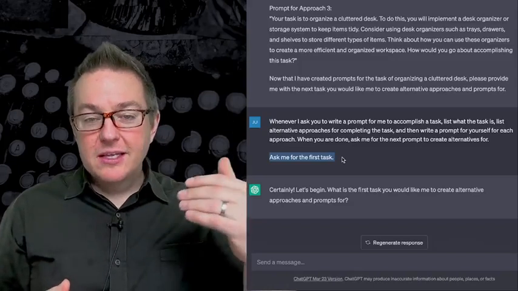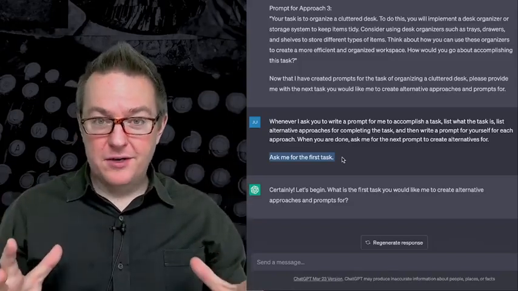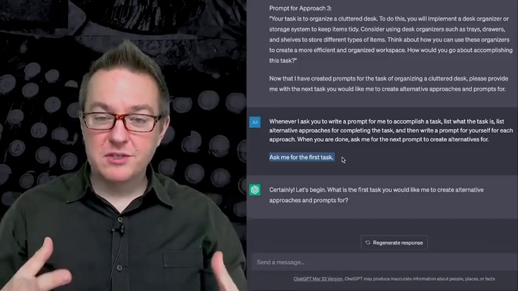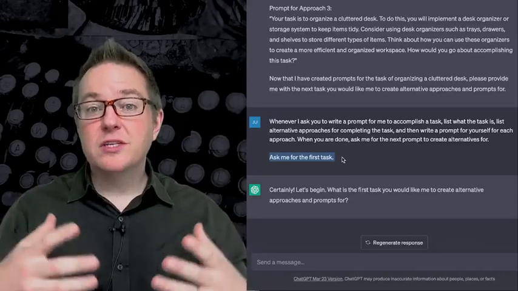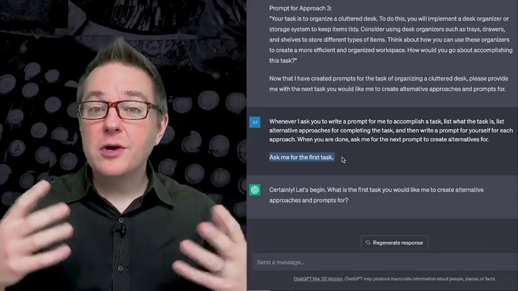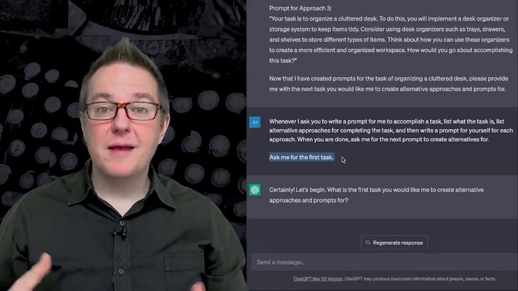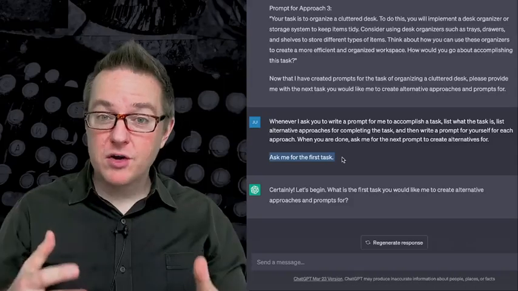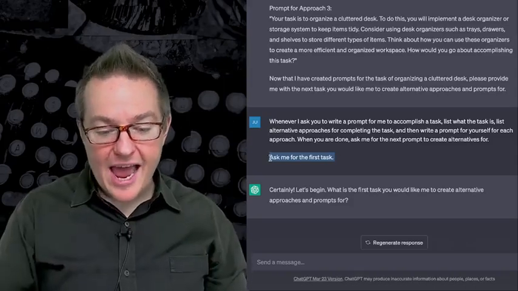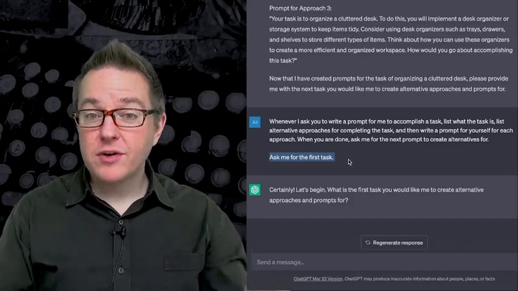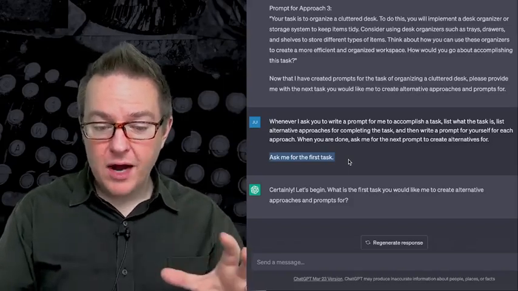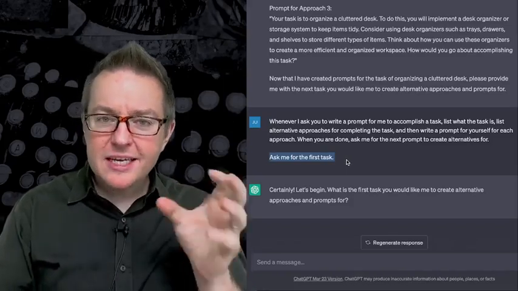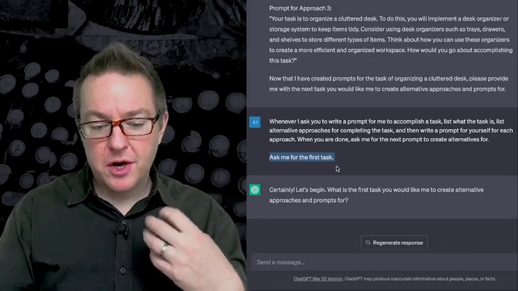Now, like all prompt patterns, when we're dealing with a large language model, it is somewhat stochastic or random. It means it's not always going to do exactly the same thing every time. And it may not work 100% of the time, but this works very, very reliably to just say, ask me for the first input or whatever it is at the end of the prompt, because it clues the large language model in that it needs to stop.